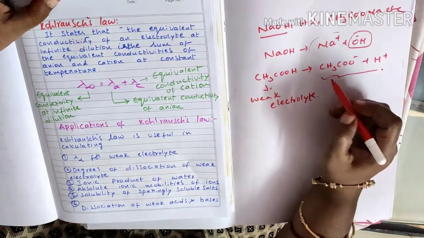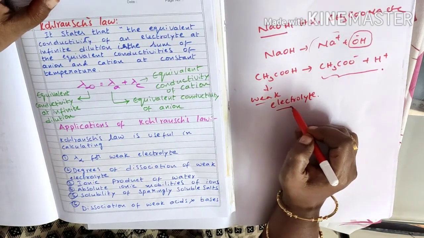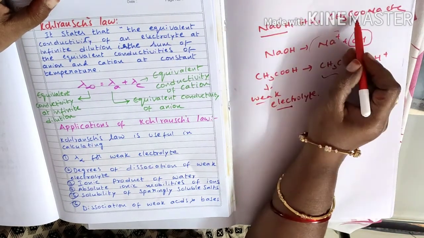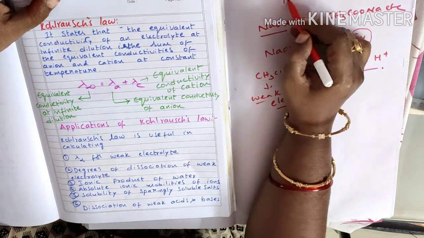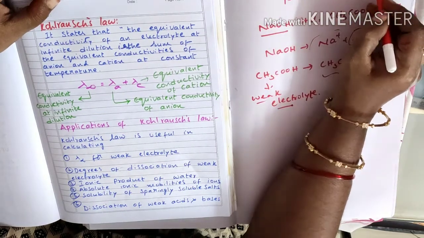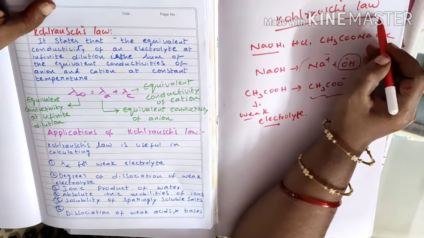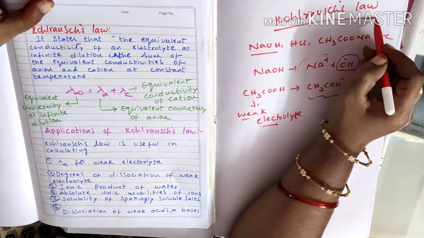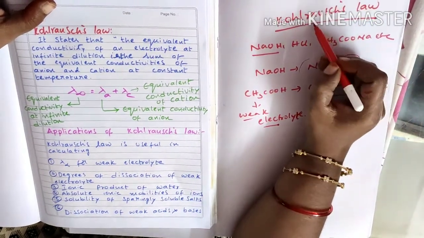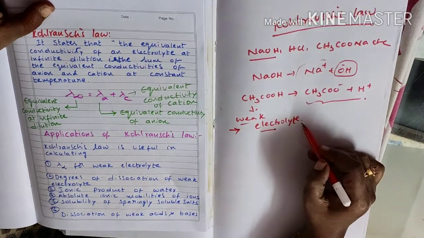Calculating the conductivity of a weak electrolyte directly is difficult. That is why we calculate the conductivity of a weak electrolyte by taking strong electrolytes, and this is proposed by Kohlrausch's law. Kohlrausch's law is very useful to calculate the equivalent conductivity of weak electrolytes. I am repeating again: Kohlrausch's law is used to explain the equivalent conductivity of a weak electrolyte.